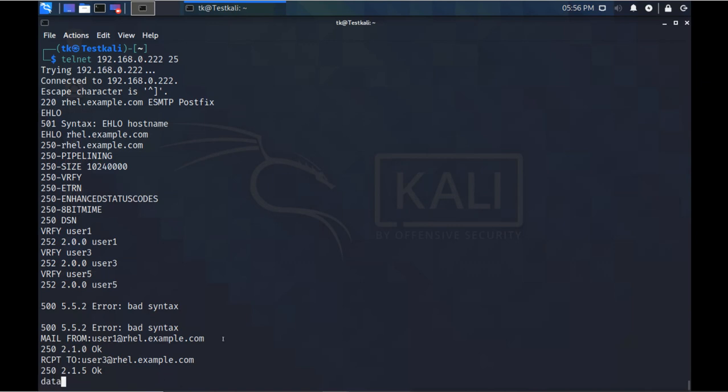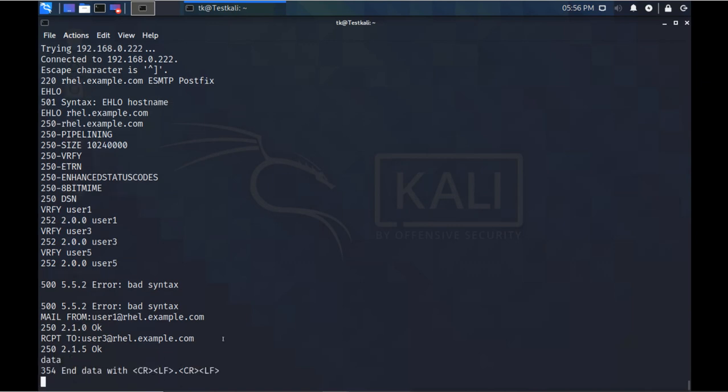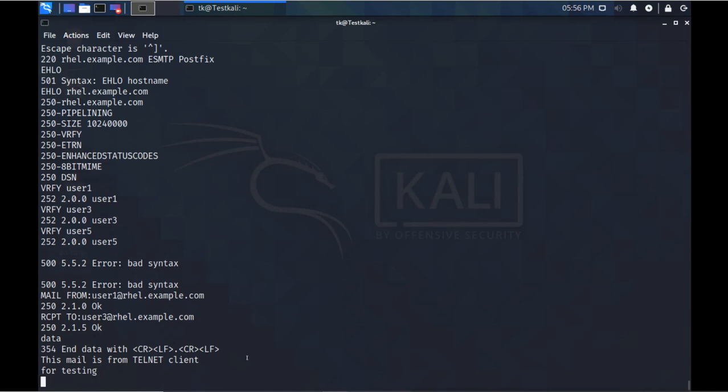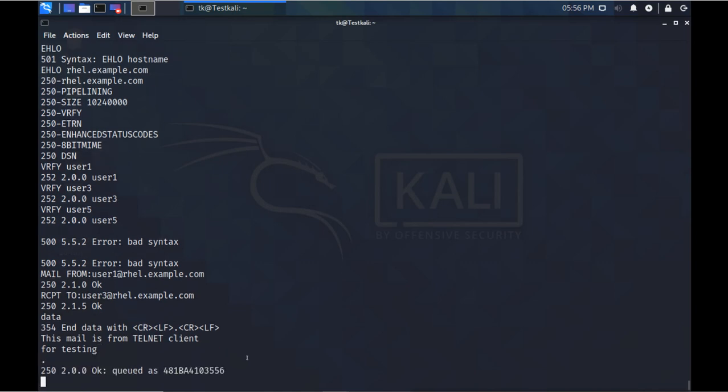Now I will type data, and then I will type whatever the message is, and it ends with a dot on a line by itself. So the message will be: this mail is from telnet client for testing, then dot, enter. Now it is sent.